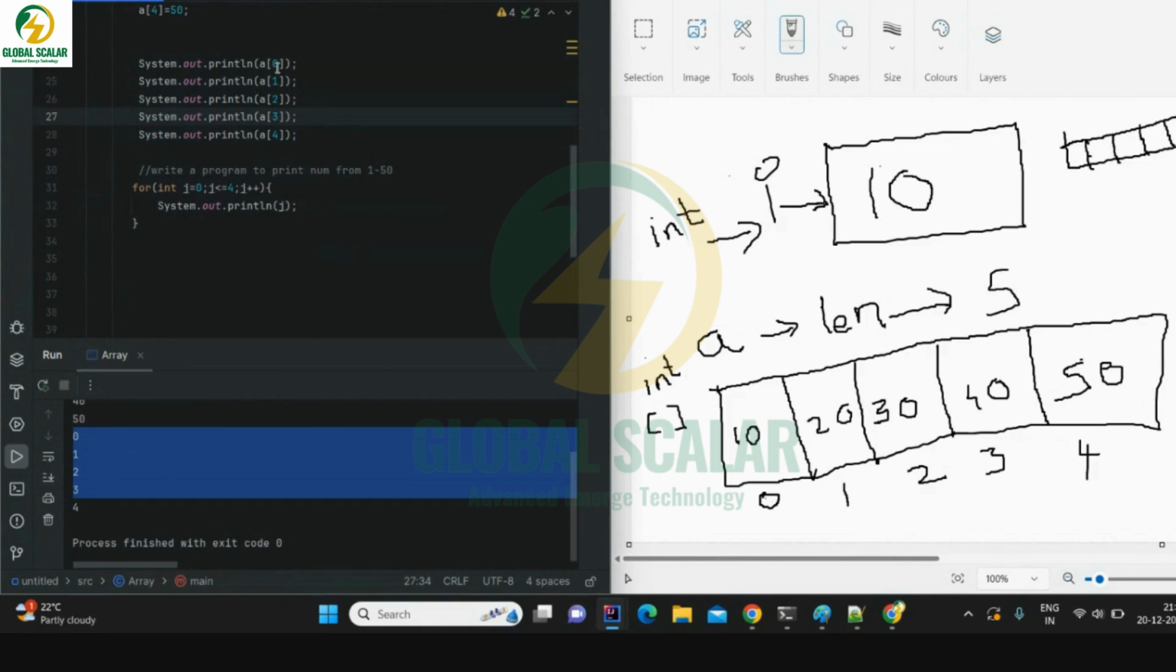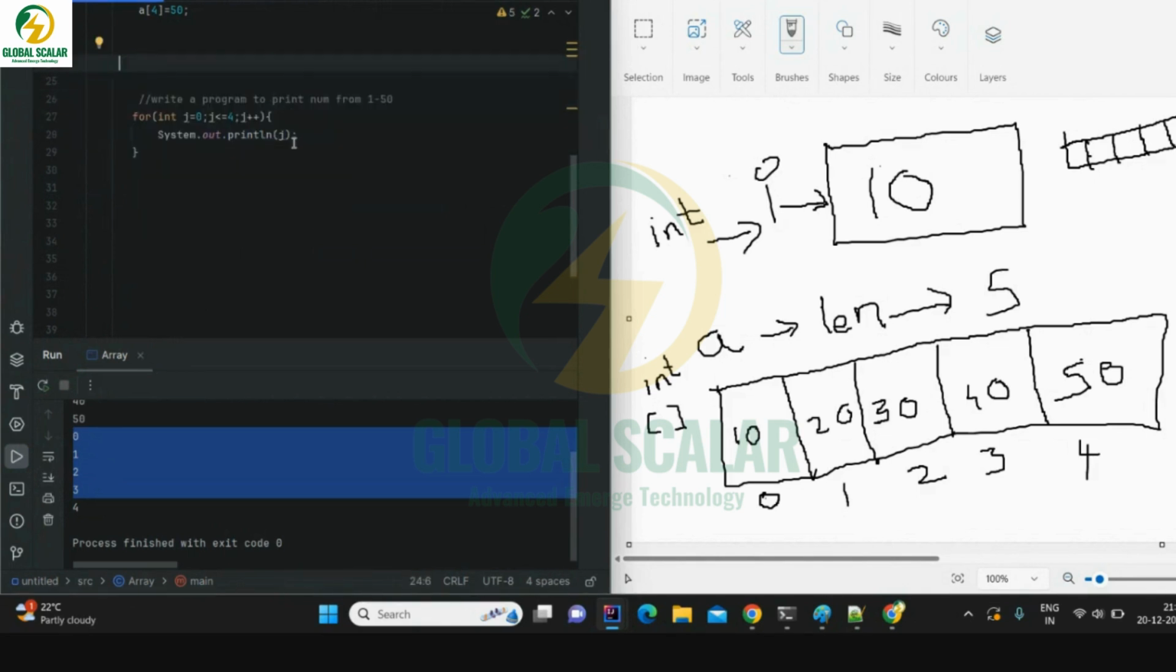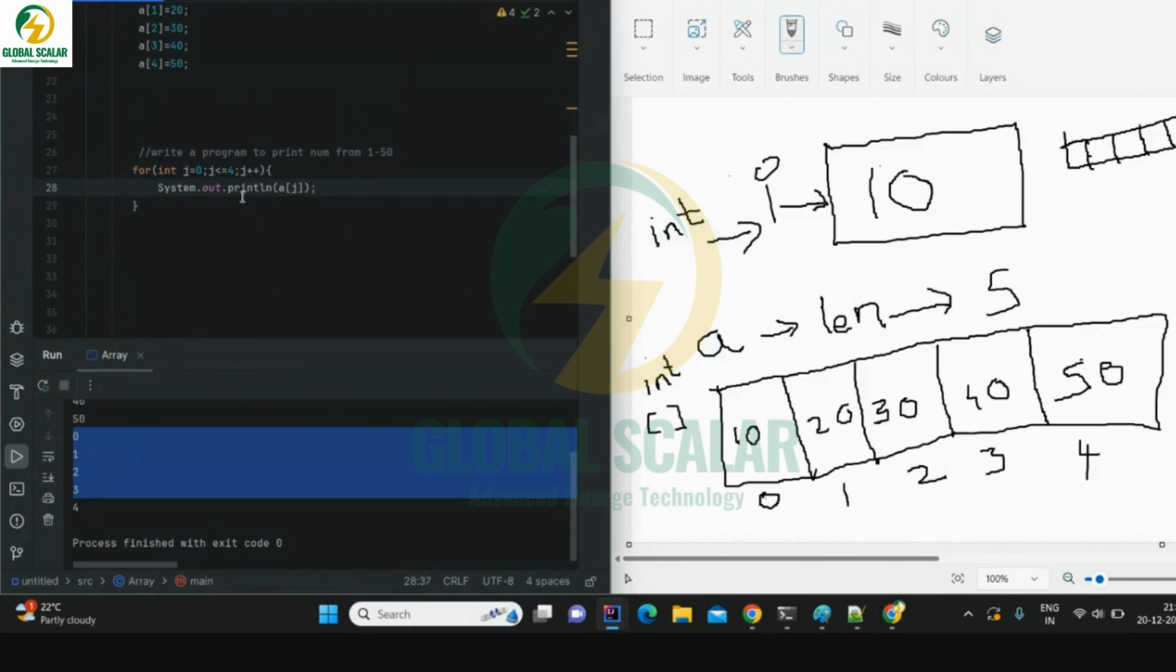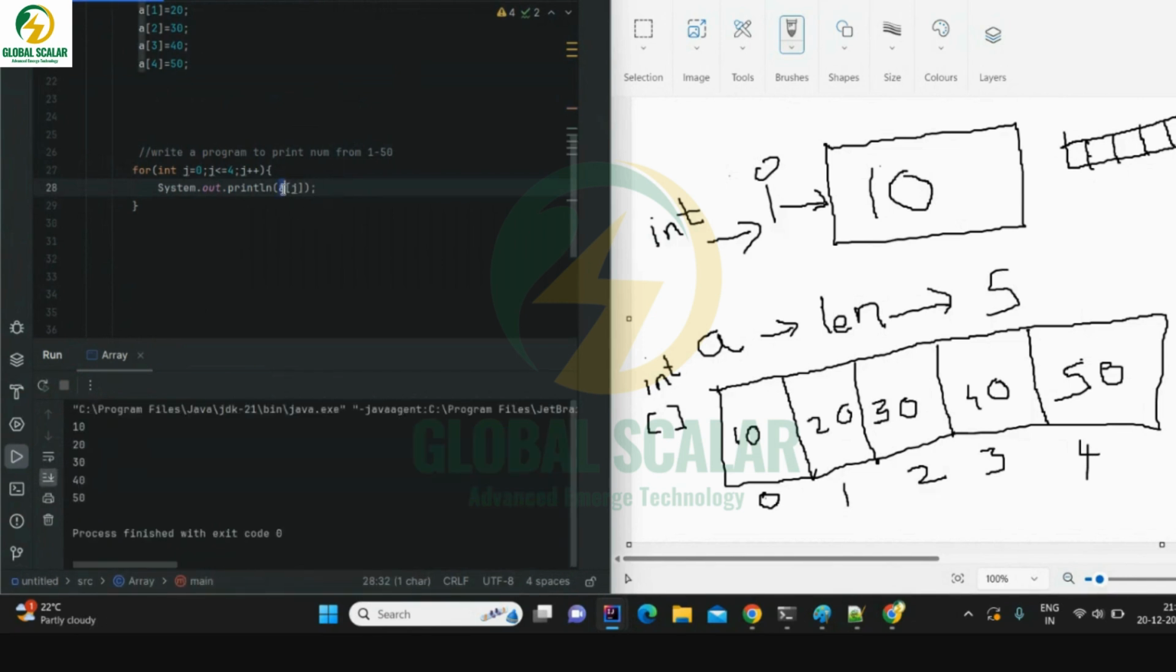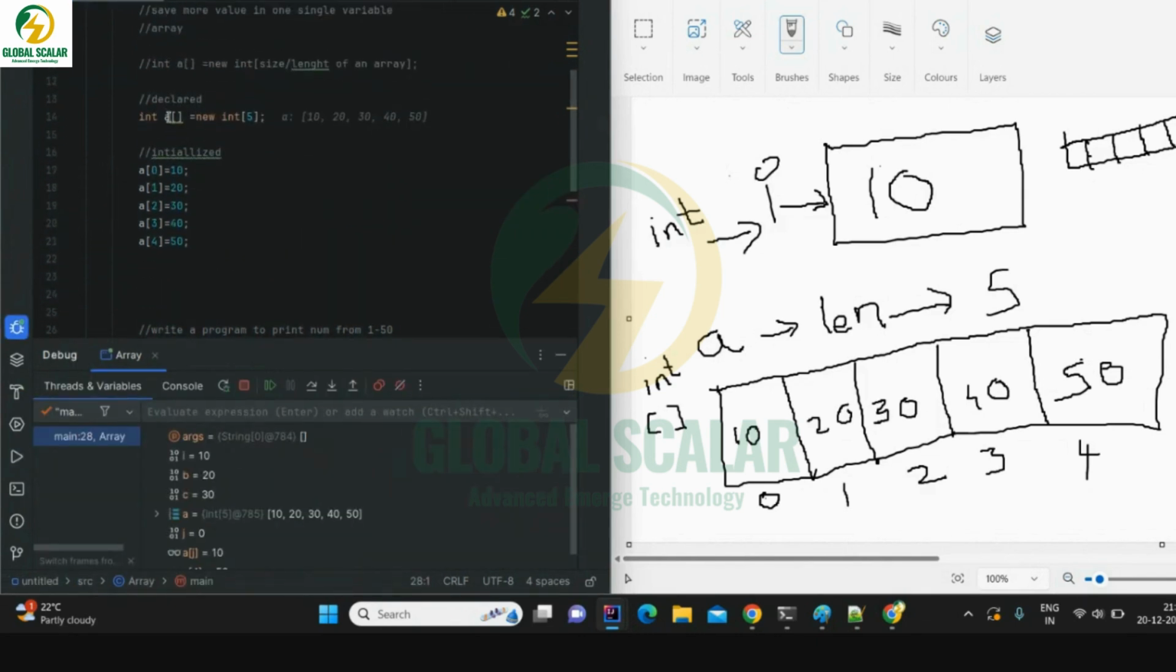Instead of hard coding 0, 1, 2, 3, 4, I will remove all these print statements. What I'm going to do is print A of j. j is holding 0, then j will hold the values 0, 1, 2, 3, 4. Let me put a debug and show you to better understand. If you look at this A, it is holding 10, 20, 30, 40, 50.